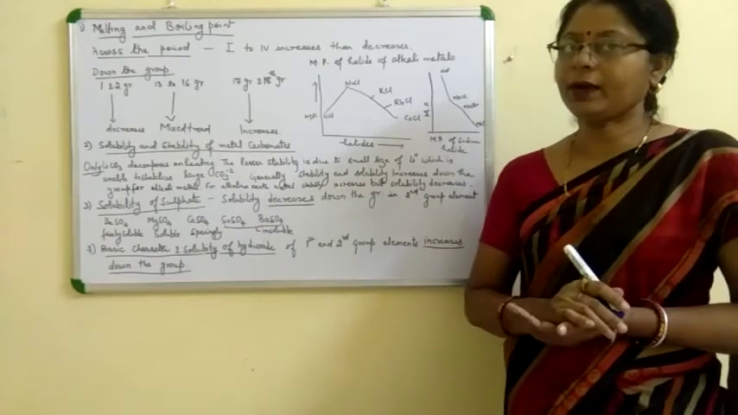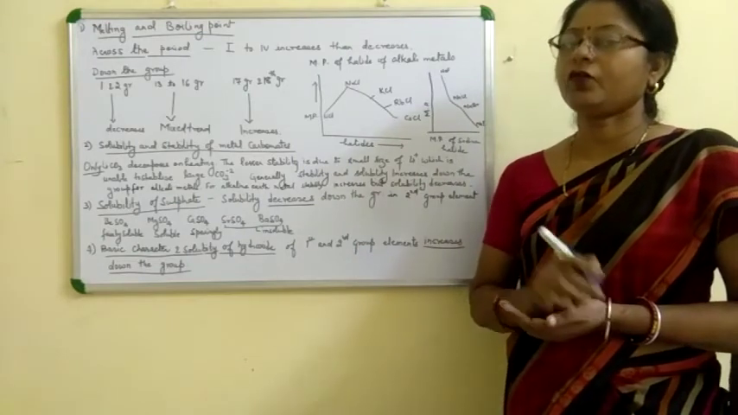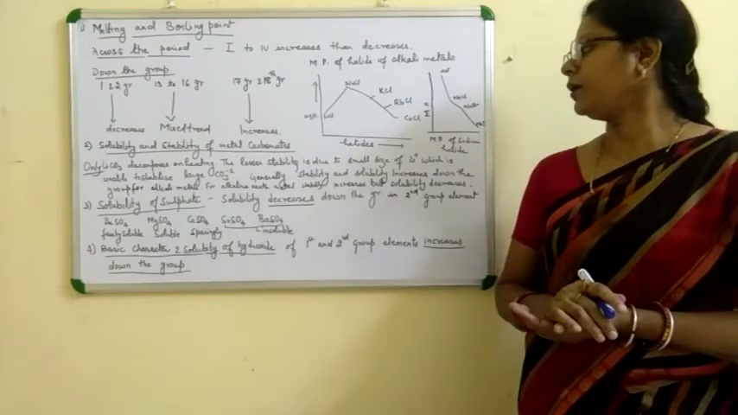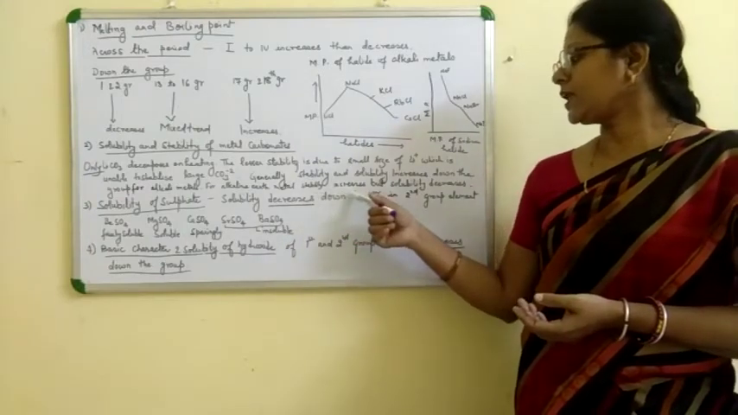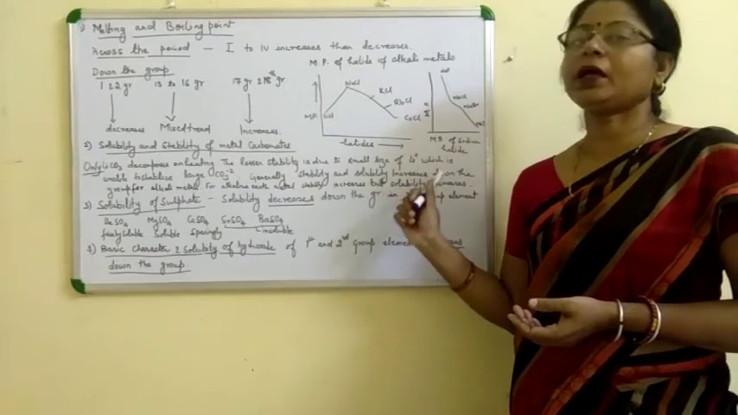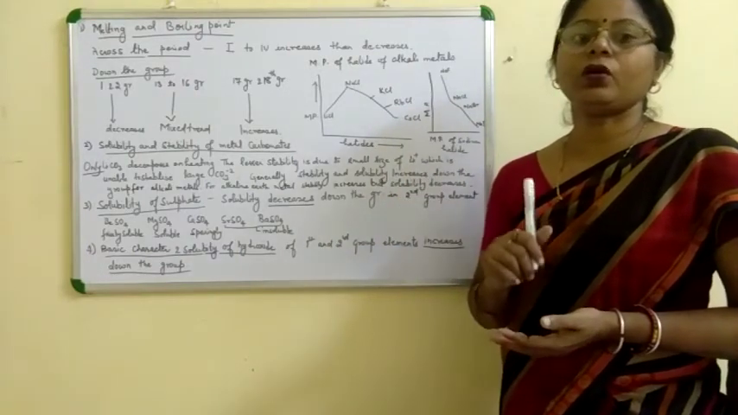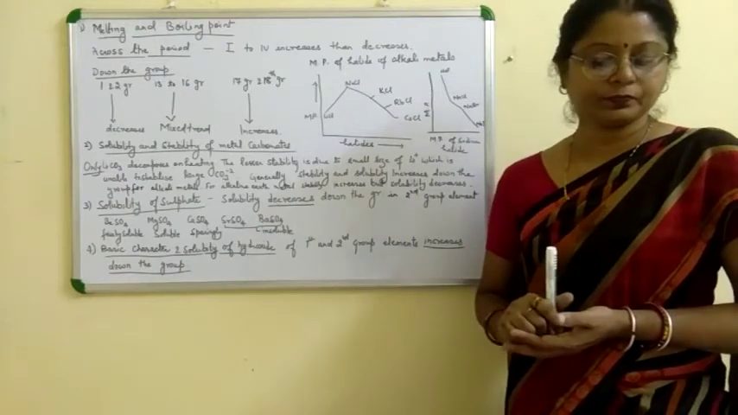for alkali metals, but for the alkaline earth metals in second group elements, stability increases but the solubility decreases for the metallic carbonate as we go down the group.